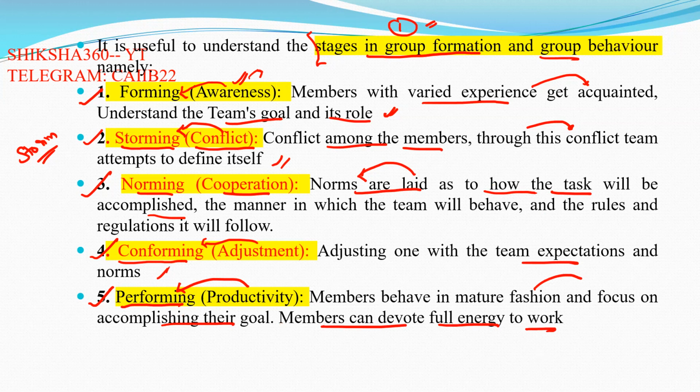So these are the 5 stages. First one is forming, which means we have awareness. Next one is conflicting, which means storming. Third, the condition becomes normal, that is cooperation, norming. After cooperation we start the adjustment, that is conforming. And in the last, if all these things are done well, we improve our productivity, which means we are performing.